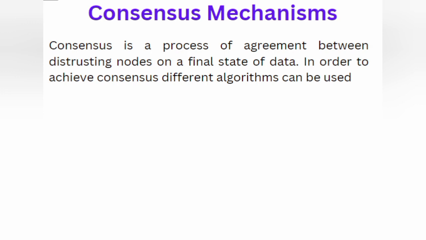Consensus mechanisms. Consensus is the process of agreement between distrusting nodes on a final state of the data. In order to achieve the consensus, different algorithms can be used. It is easy to reach an agreement between two nodes, for example in a client-server system, but when multiple nodes are participating in a distributed system and they need to agree on a single value, it becomes very difficult to achieve the consensus. This concept of achieving consensus between multiple nodes is called distributed consensus.